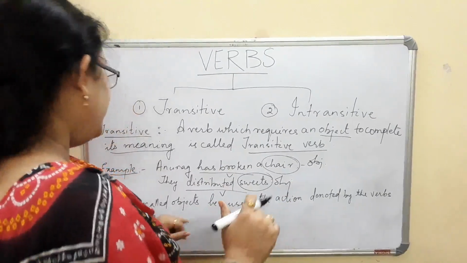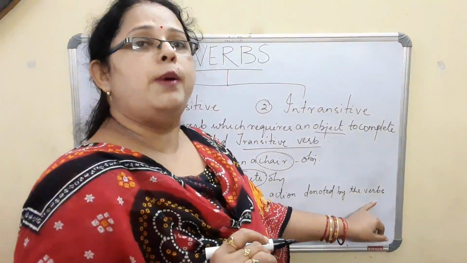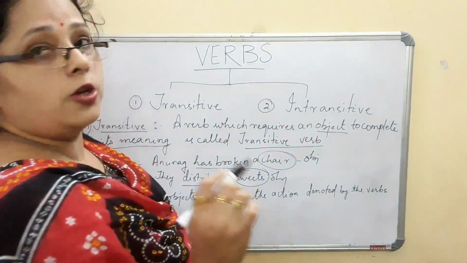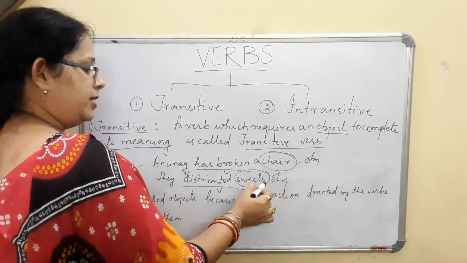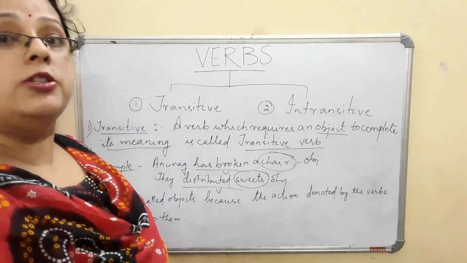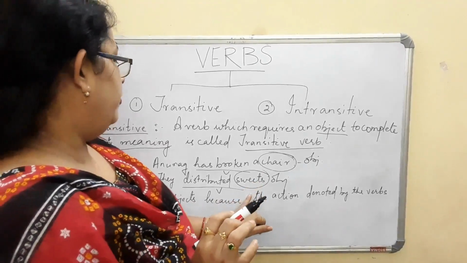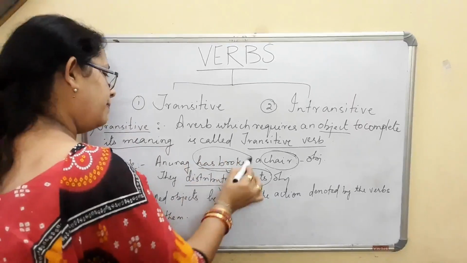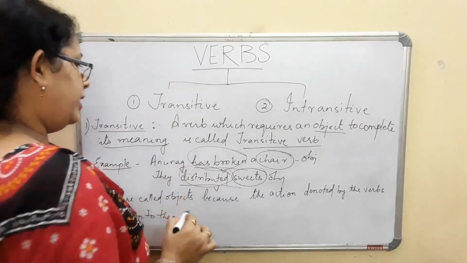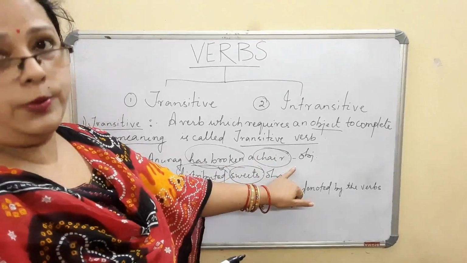So we can say these are called objects because the action denoted by the verbs passes on to them. That means it gives a complete meaning to the sentence. These objects are used in a sentence to define it in a complete meaning, as a result of which it is known as a transitive verb. The verbs remain the same, has broken, distributed, but these are transitive verbs because they have an object with them.